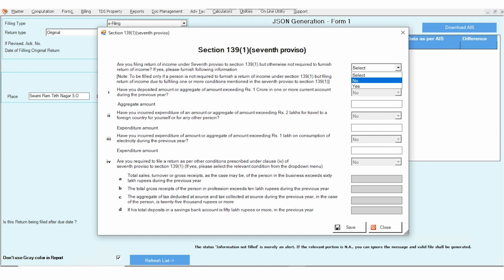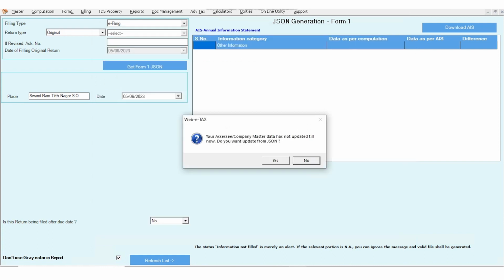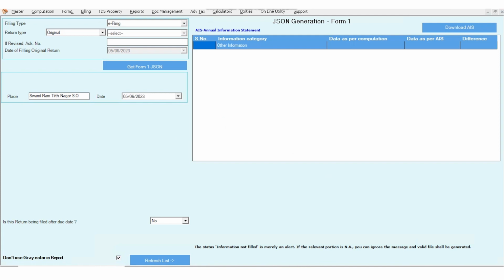But this option has been discontinued for the current assessment year, which is assessment year 2023-24. Then you need to click on the save button, and like this your data will be saved. And in case you want to update the data from the government portal, you can click on yes, otherwise you can click on no.